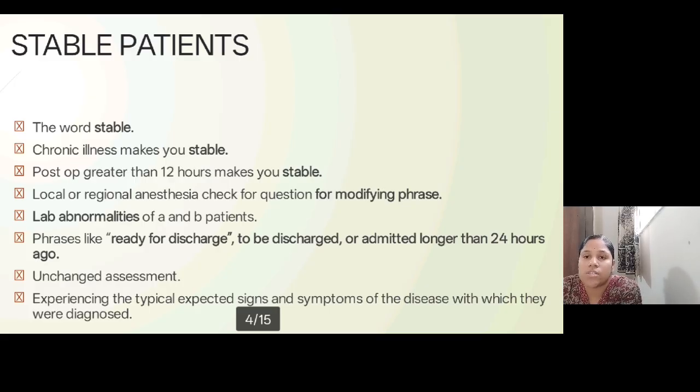with which they are diagnosed. Example, a patient with gastritis having mild abdominal pain is considered normal. If the same patient with gastritis is having dizziness or a headache, we should see exactly why he is having headache or dizziness. We need to see this is something away from the expected symptoms. So we need to identify such symptoms in the questions.